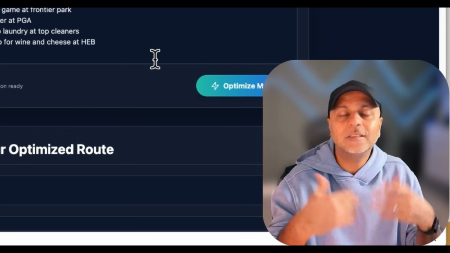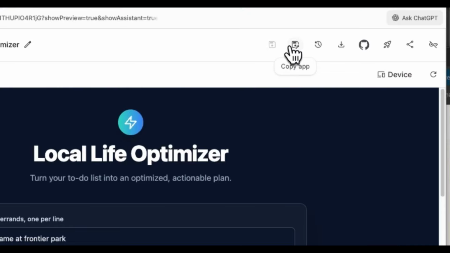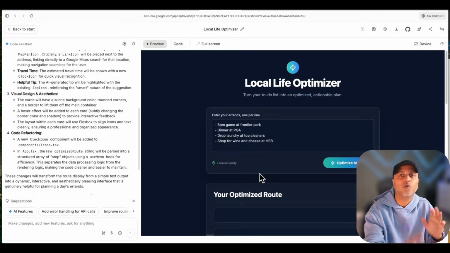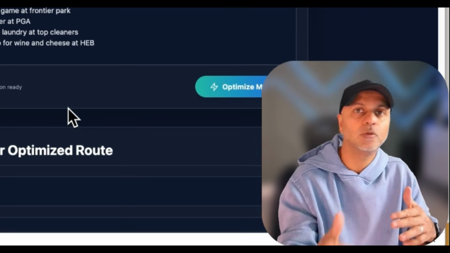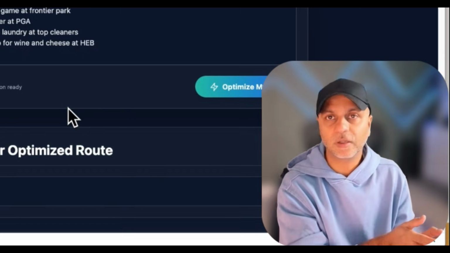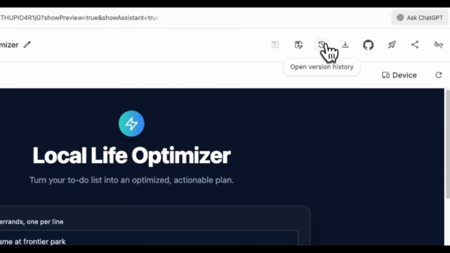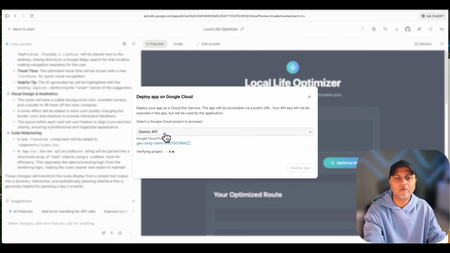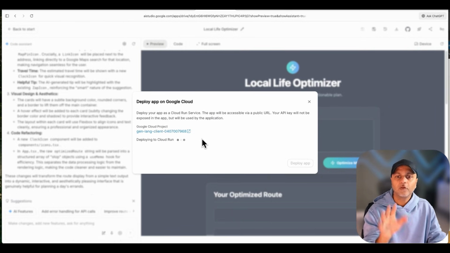So now let's assume that our app is ready. Clearly this is not. We have a few options here. We can copy this and save it as a brand new copy if you want to continue working and don't want to lose your progress, even though vibe coding tools have come to a spot where you can restore a previous version. Then you can also do version history here. You can download this app, save it to GitHub, deploy it, or share it with people. So let's go ahead and deploy it. I'm going to choose a cloud project. If you don't have a cloud project, you will have the option to create one. And let's go ahead and deploy our app. So I'll pause, wait for this to deploy, and then come back to finish this off.